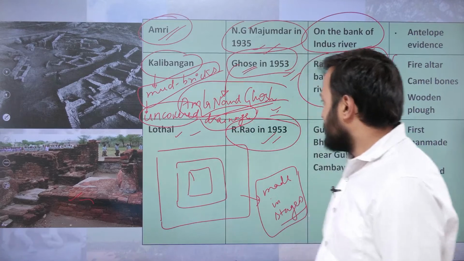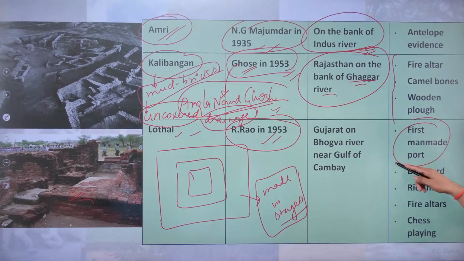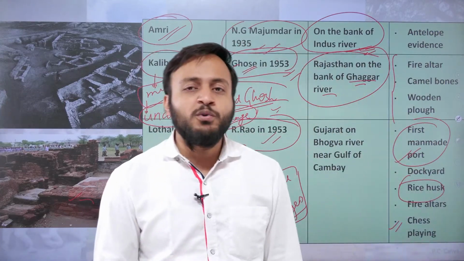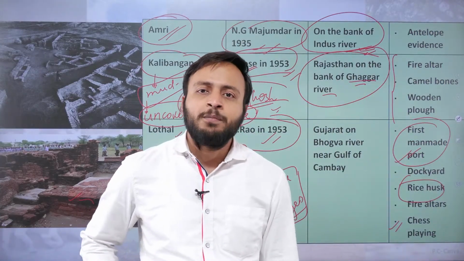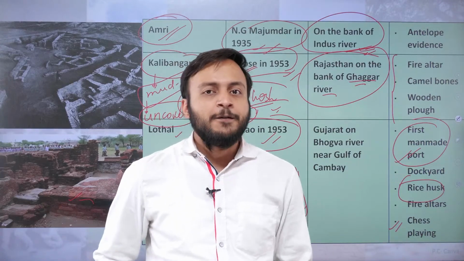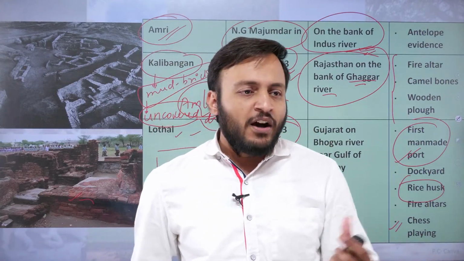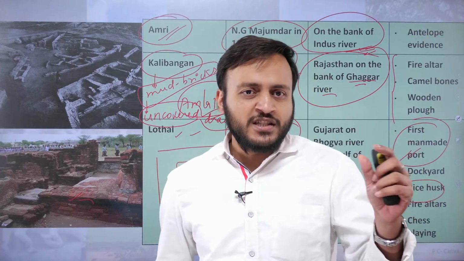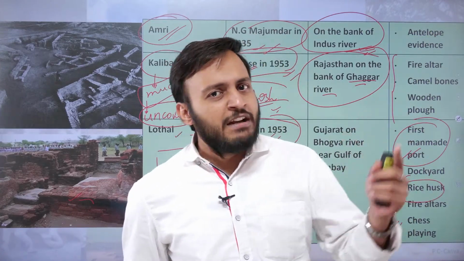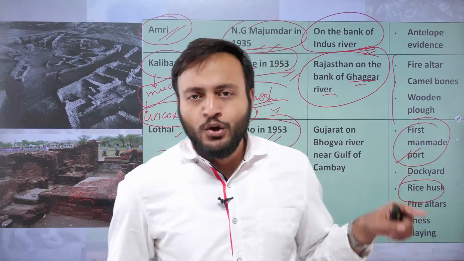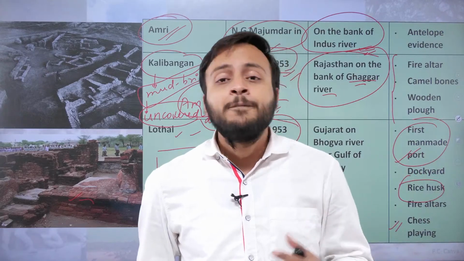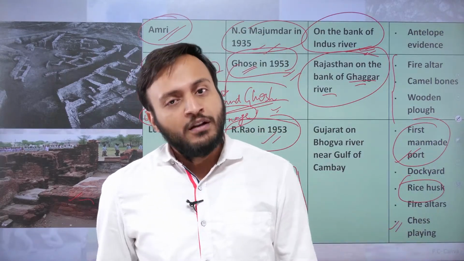Now, apart from that, we also had the first man-made port. Probably rice husk was there. Okay, rice husk was there, and chess playing is also proven if we observe the artifacts obtained from Lothal carefully, because of the presence of dice, and also a terracotta artifact showcasing a chessboard-like structure. The dice are obtained from Mohenjo-daro as well as Lothal, and the chessboard-like structure made on a terracotta plate is obtained from Lothal.